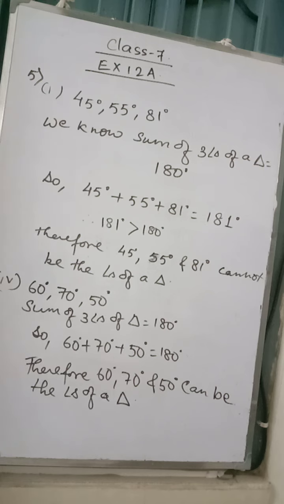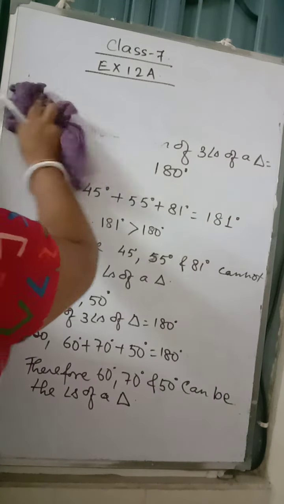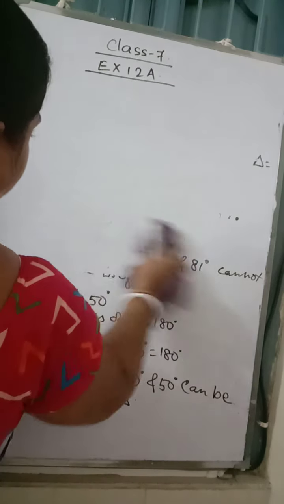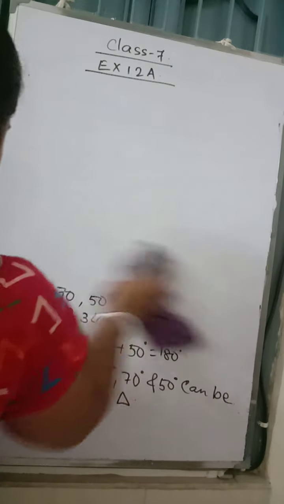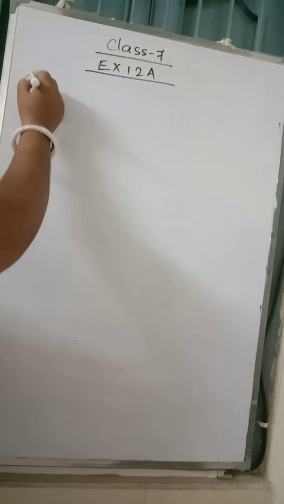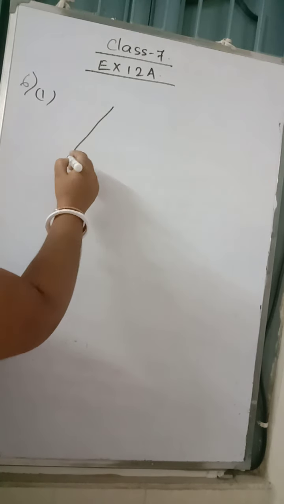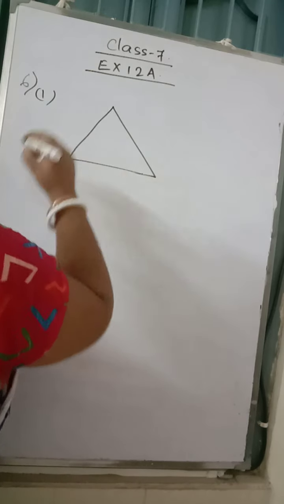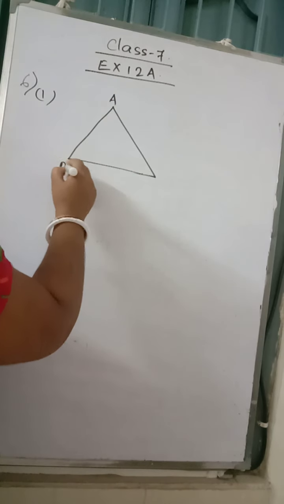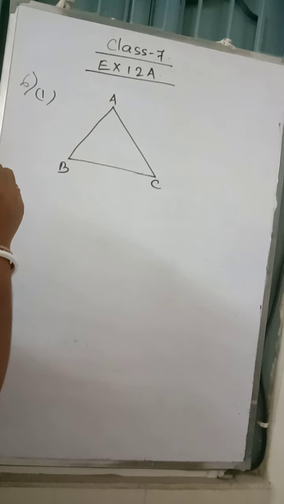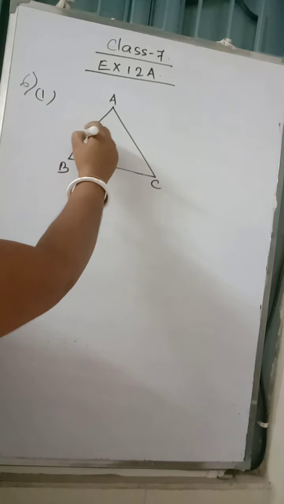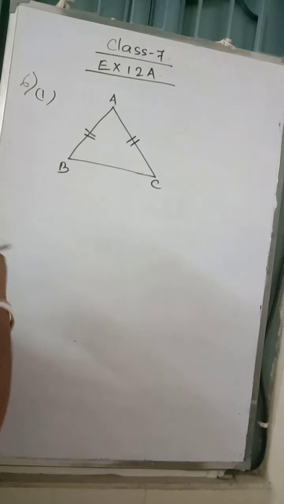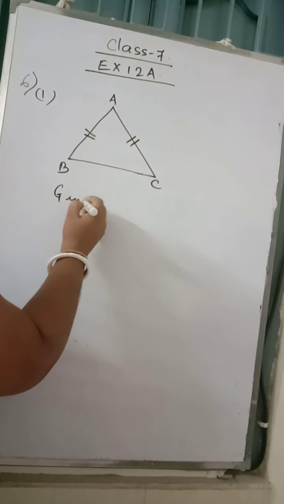Just have a look for question number 6.1. You have to draw a symbolic triangle. Give the name A, B, C. Here it says AB is equal to AC. Now which angles would be equal?